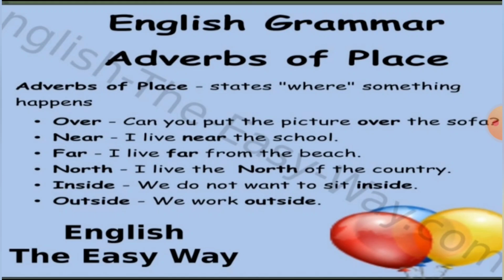Over: Can you put the picture over the sofa? Near: I live near the school. Far: I live far from the beach. North: I live in the north of the country. Inside: We do not want to sit inside. Outside: We work outside. So it tells about where the action or verb takes place.